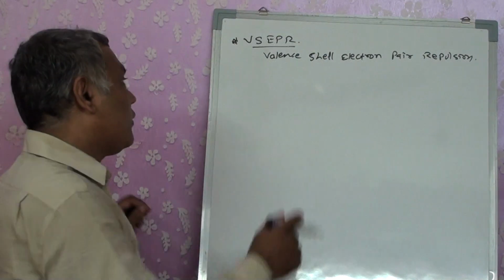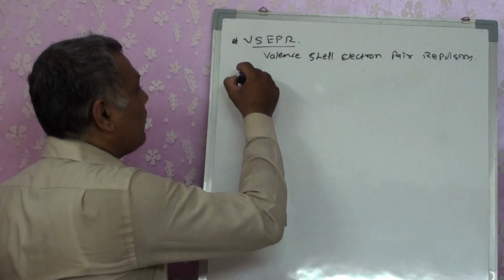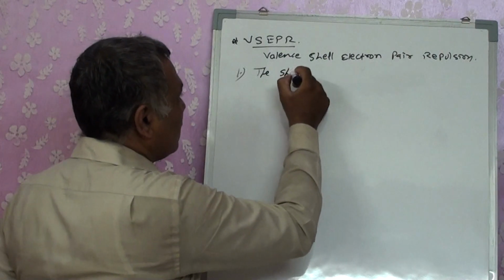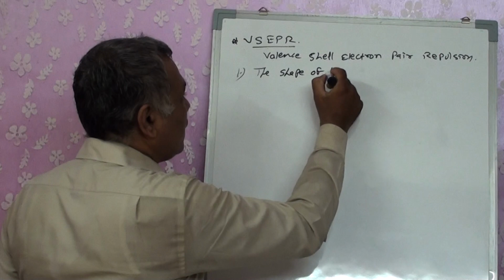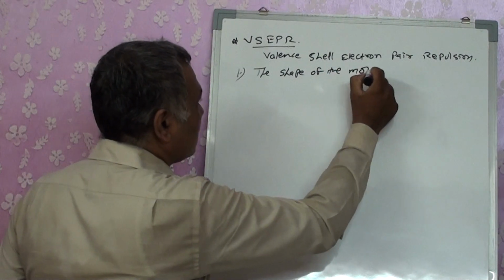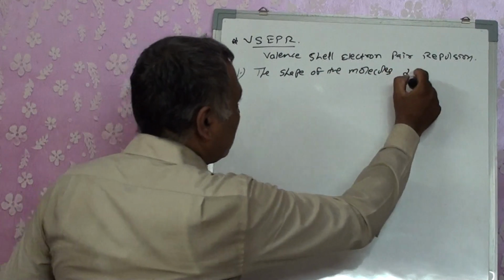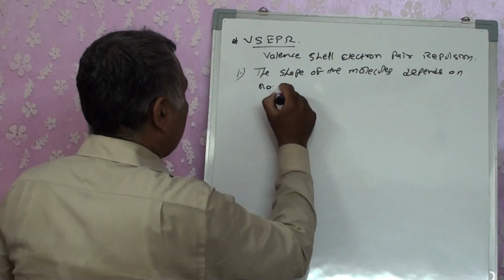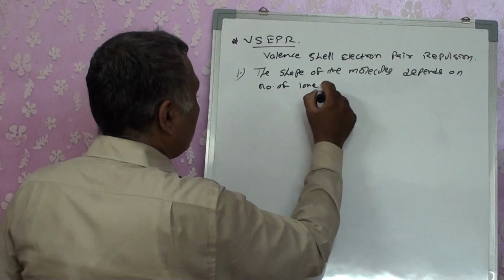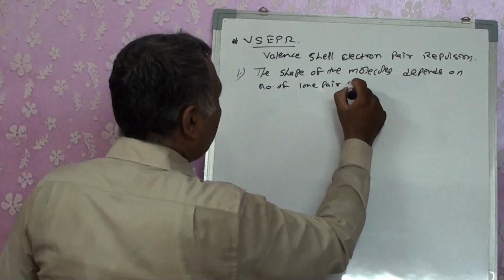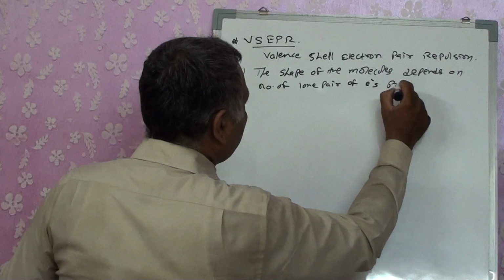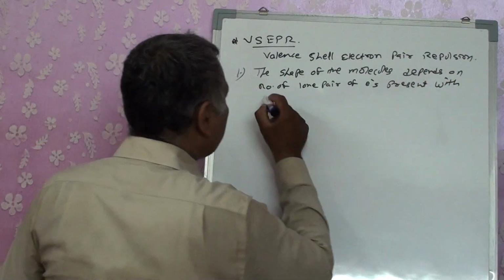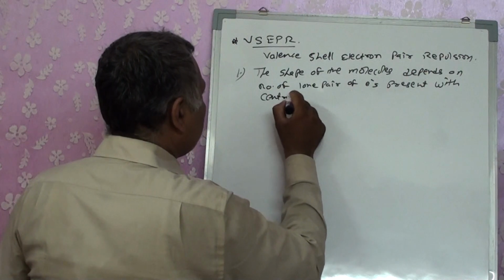What were they? They told that, first of all, the shape of the molecule depends on the number of lone pairs of electrons present on the central atom.